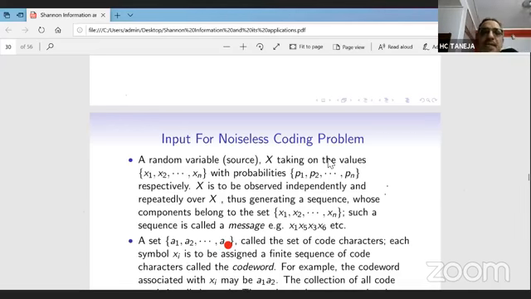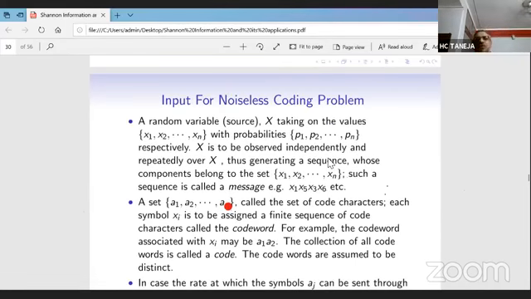It should be decoded in a proper form. So what are the inputs for the noiseless coding problem? The input is a source X with symbols X1, X2, ..., Xn with probability distribution P1, P2, ..., Pn, which will generate a sequence. Let us suppose a sequence has been generated: X1, X5, X3, X6.